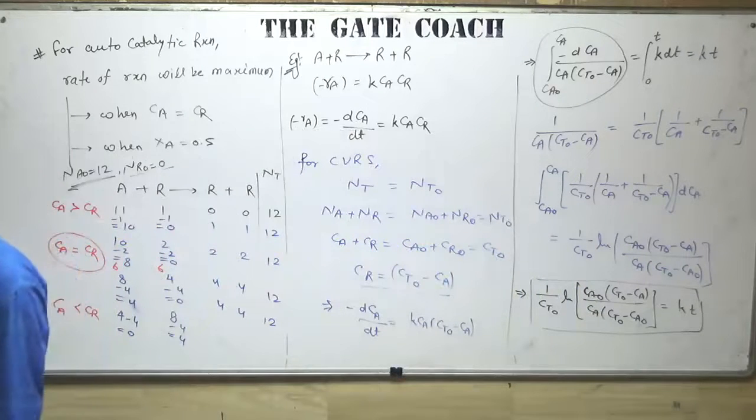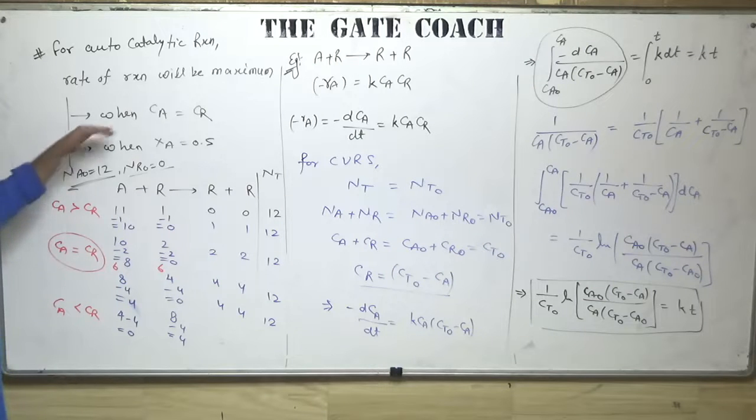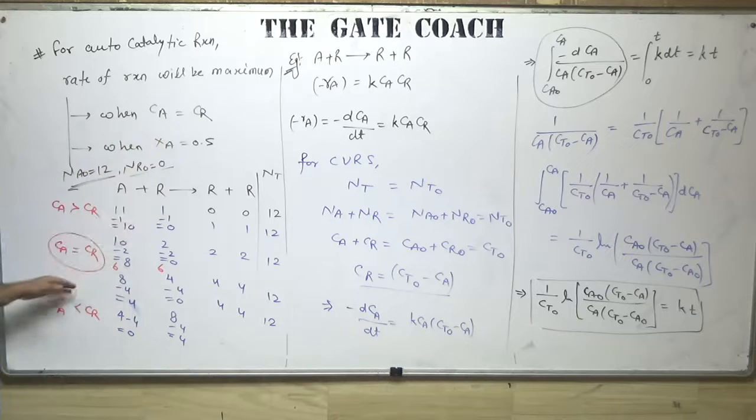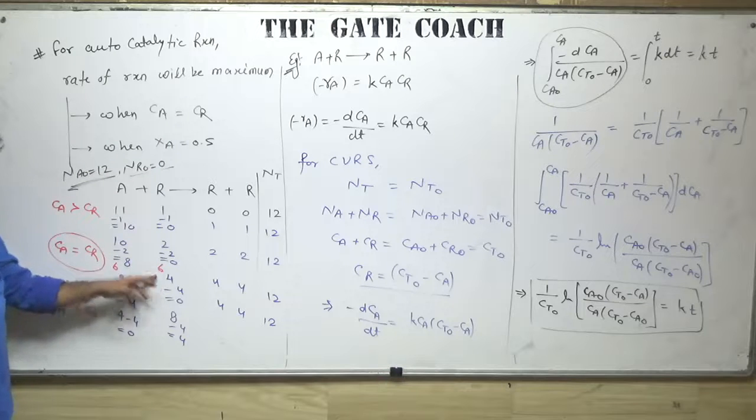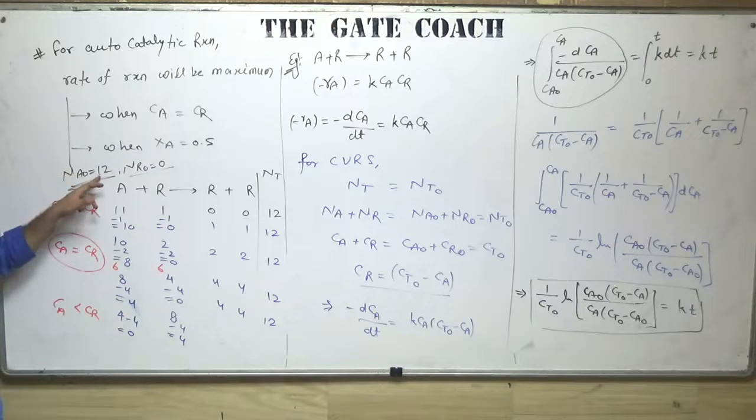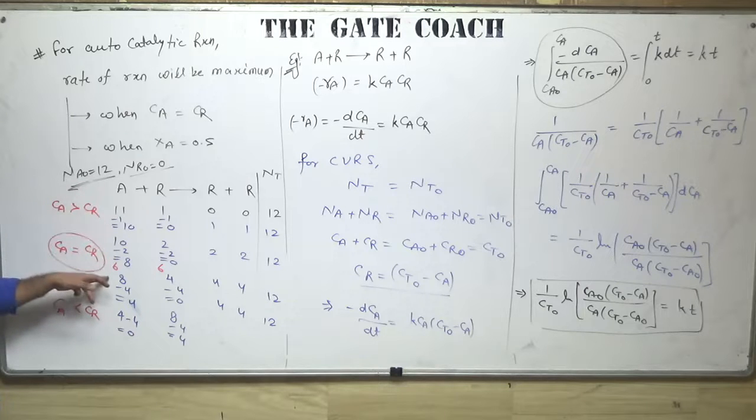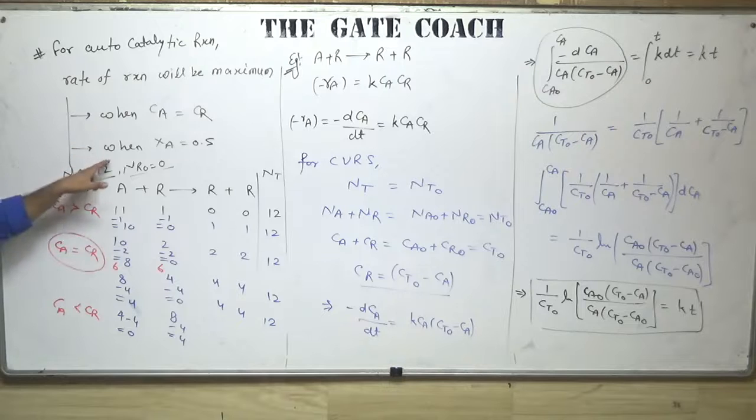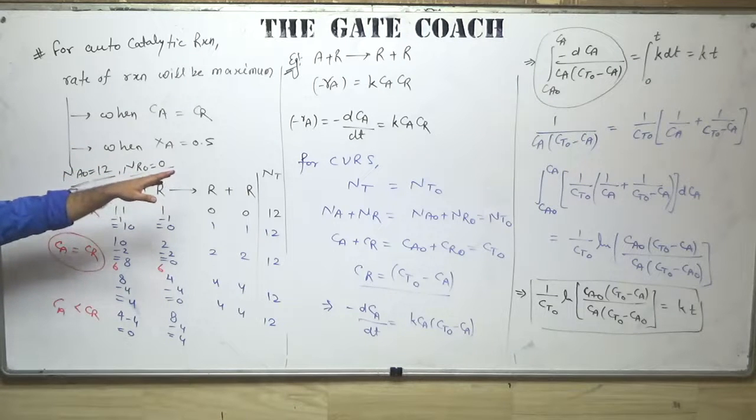dNA by dt means moles of A reacted per unit time. I think this is clear to all of you. Here you can see Ca will be Cr when initially Ca0 was 12 and now Ca is 6. So what is the conversion? 50%.